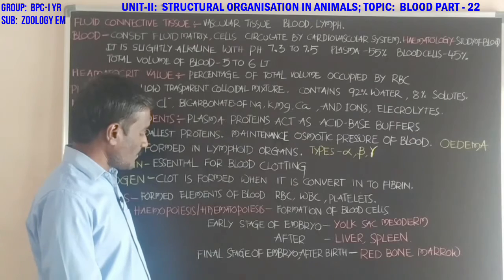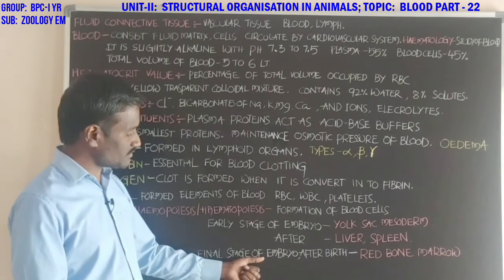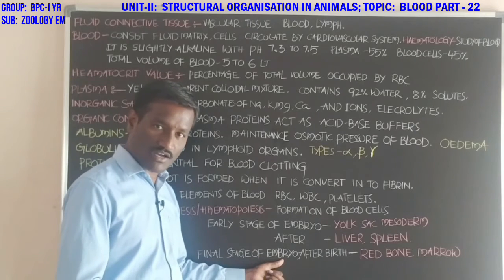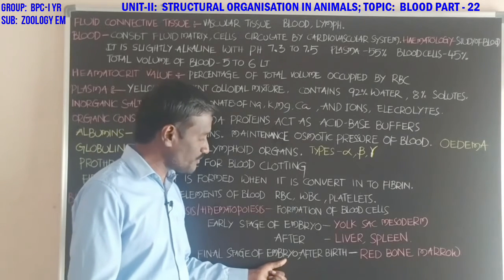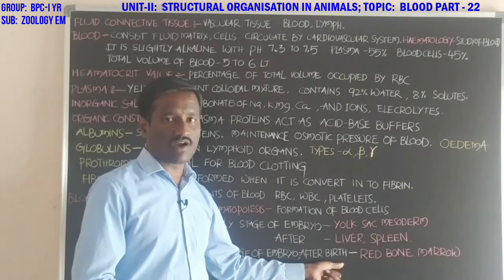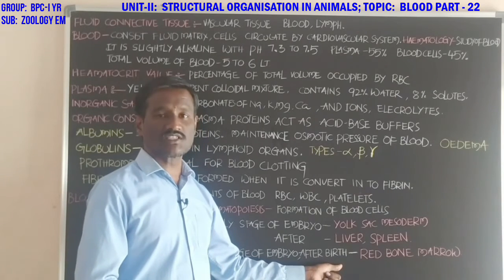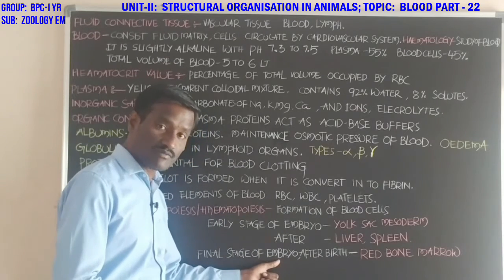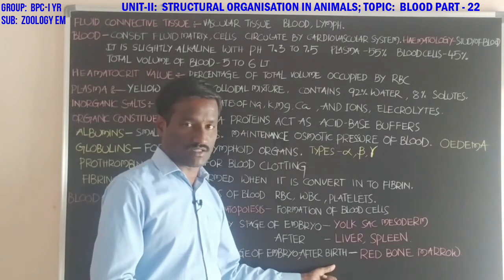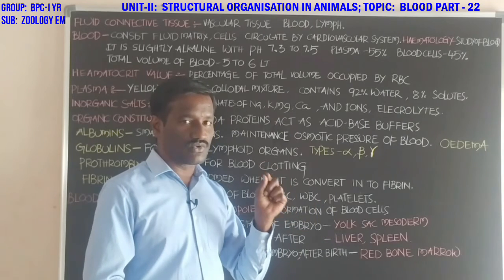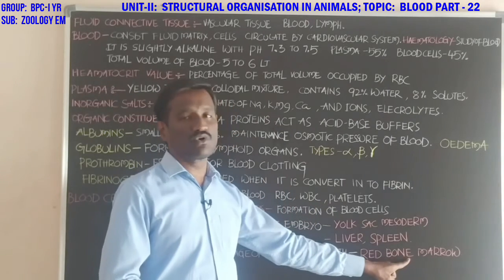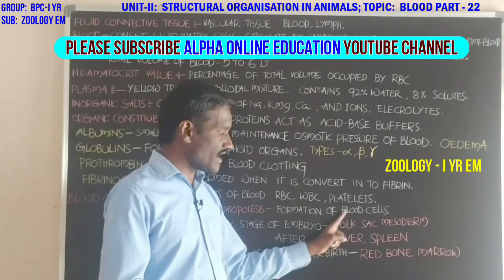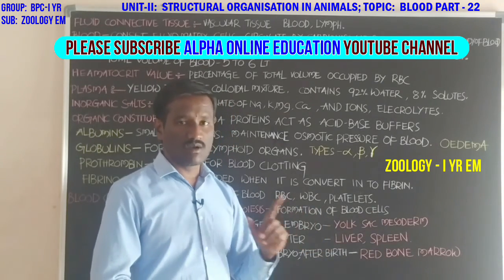Next, in the final stage of the embryonic development, after birth, in the life of the individual, blood cells are produced from the red bone marrow. Okay, student, these are the hemopoietic organs which produce the blood cells.